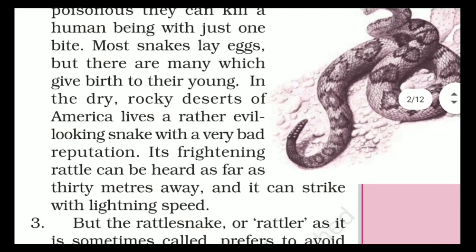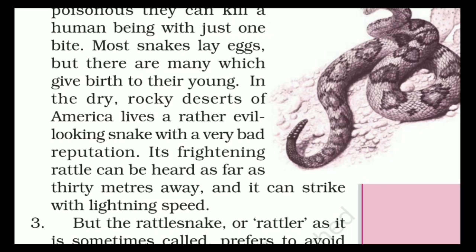It is talking about a snake which is really harmful, really evil, living in the deserts of America. So what is its feature? It is very evil and has a very bad reputation because it has a frightening rattle.